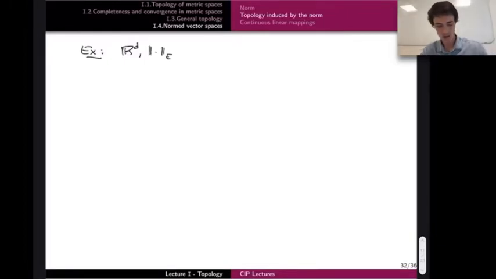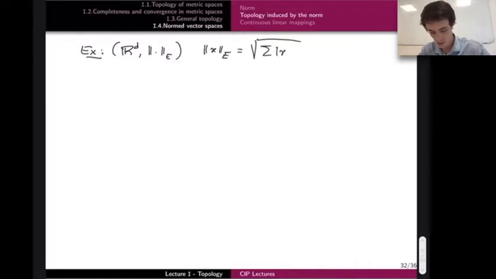We'll call it E for Euclidean. It is defined like this: the square root of the sum of x_i squared from i equals 1 to d. That's the Euclidean norm.